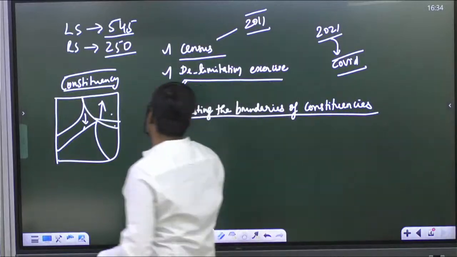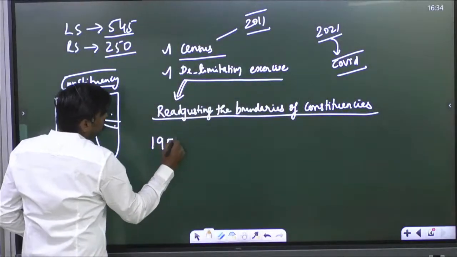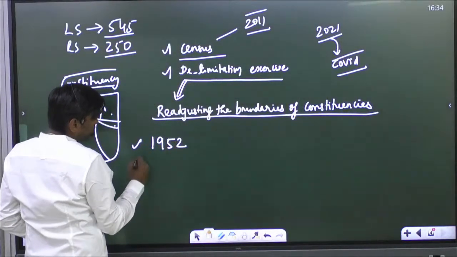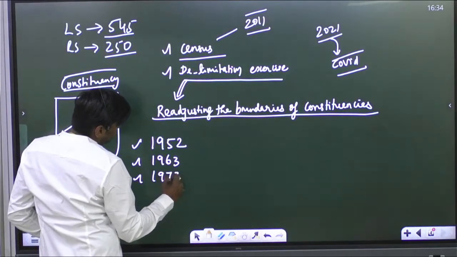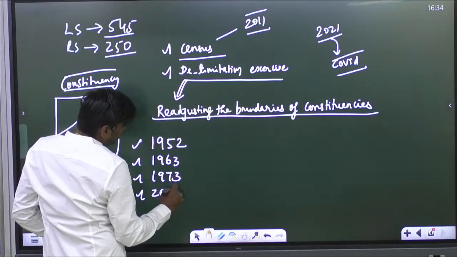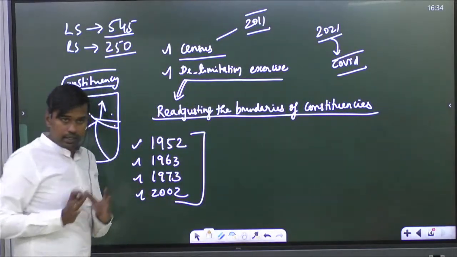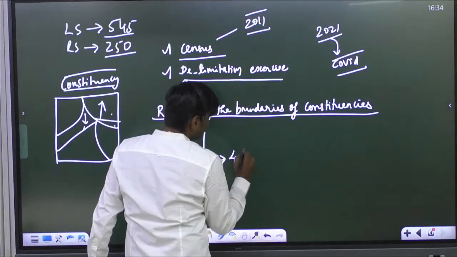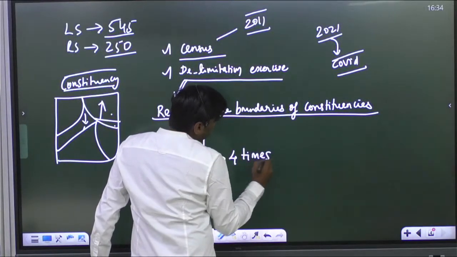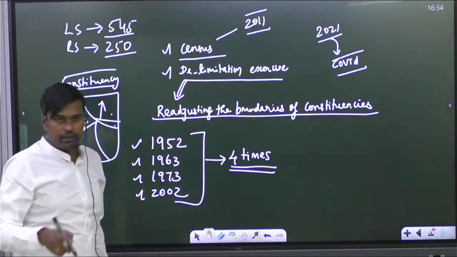Even after independence, this is very important, write it down. Delimitation was done in 1951, 1963, 1973, and then 2002. So till now, delimitation in India has been done only 4 times after independence.